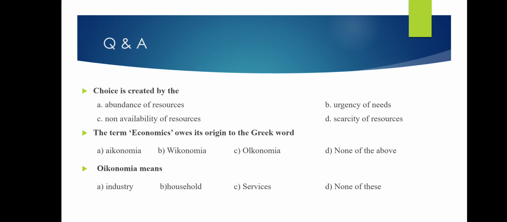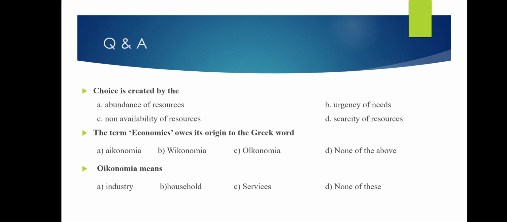Now, we are going to objective type questions in this topic. The choice is created by scarcity of resources.